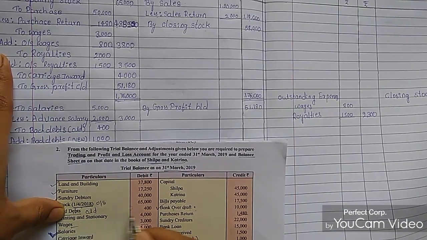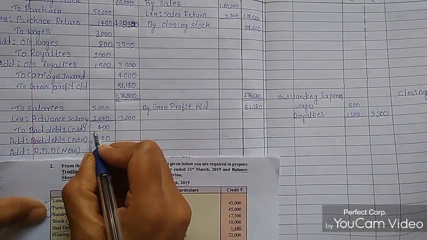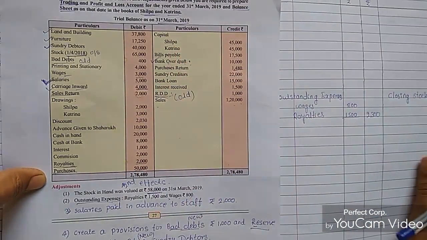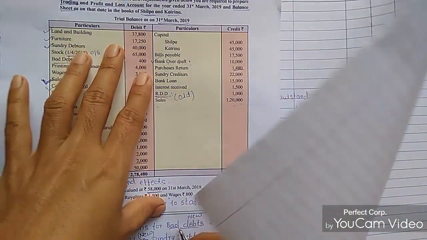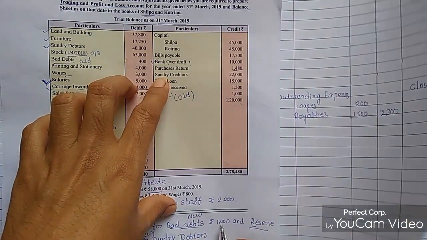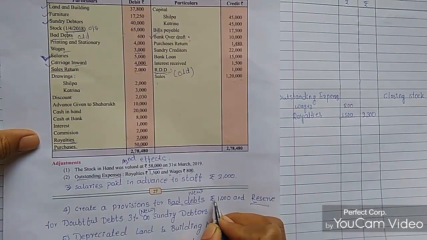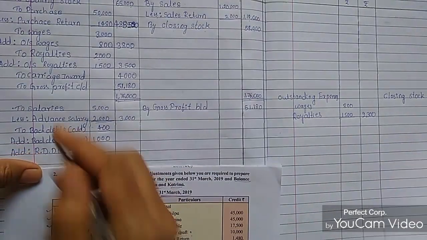Bad debts written off is 400 rupees, and add new bad debts, that is 1000 rupees.